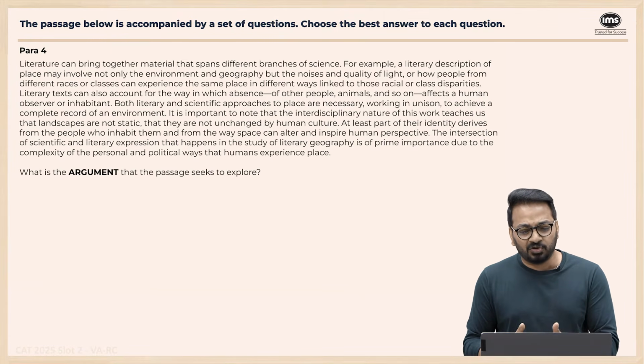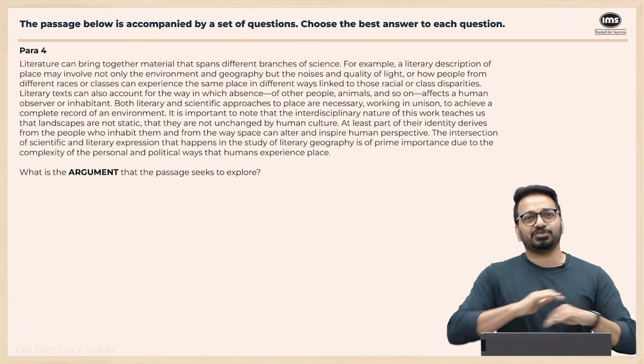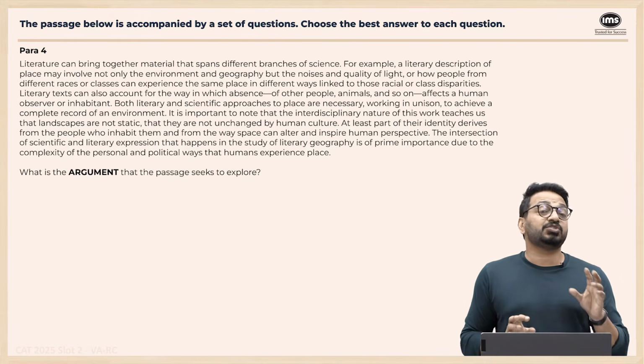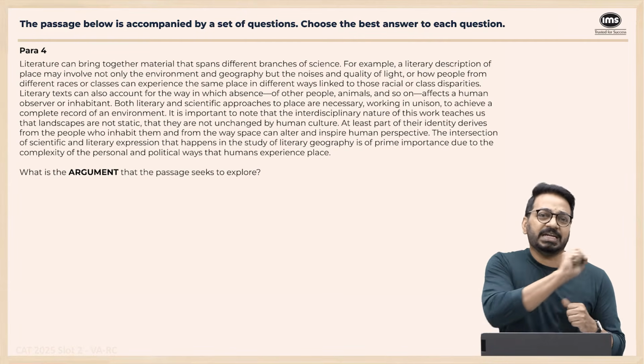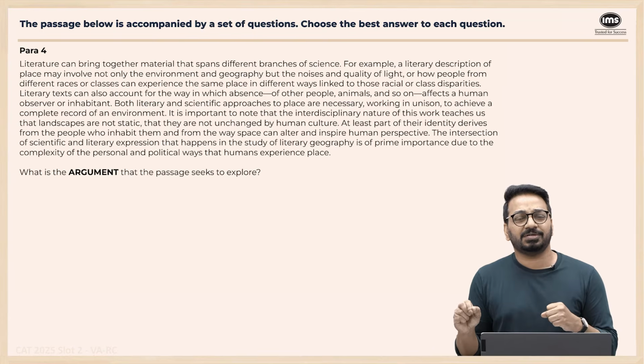They are not unchanged by human culture. At least part of our identity derives from people who inhabit them, and the way this thing, intersection of scientific, this thing, that prime importance due to the complexity. If you look at this whole passage, I felt this was the easiest one to read despite a lot of heavy language, because the main idea is consistent throughout.